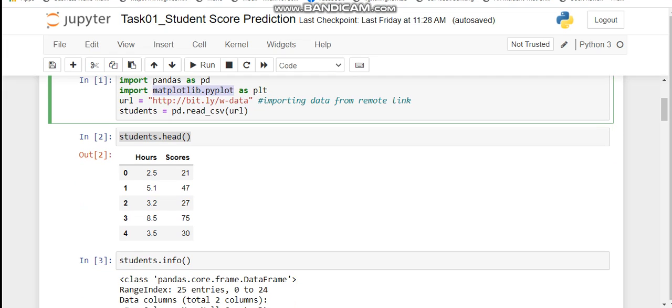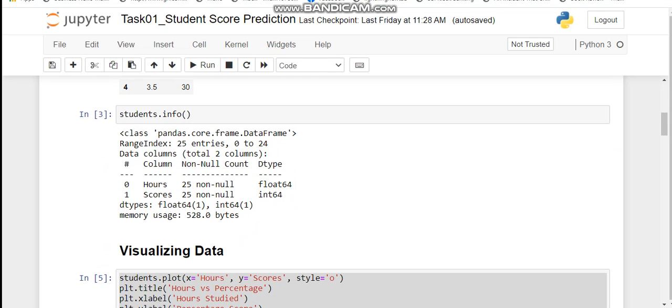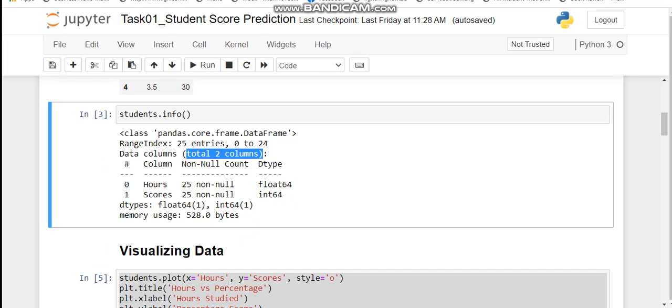Next thing I have done is I have used the function .head in order to know about our dataset. It returns the first 5 rows of our dataset. The next thing I have done is I have used the .info function to know more about our dataset. It returns the number of columns and the type of value each column contains. Here you can see that our dataset contains total 2 columns, that is hours and scores. Hours containing data with data type float64 and scores containing data of data type integer64.